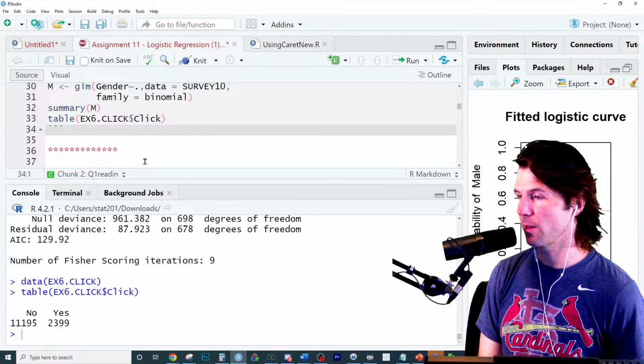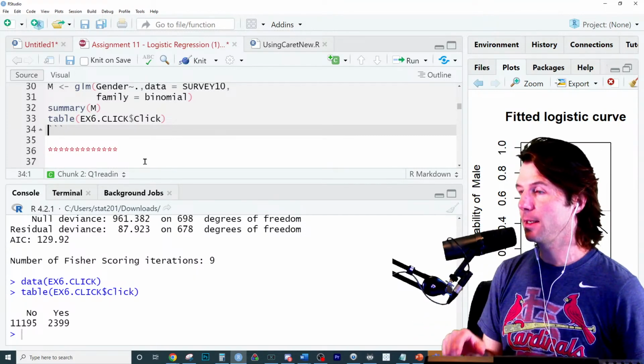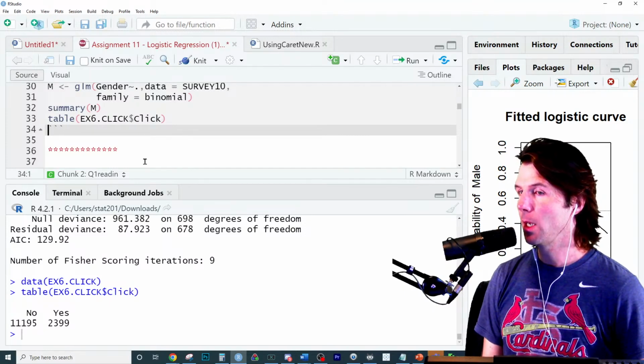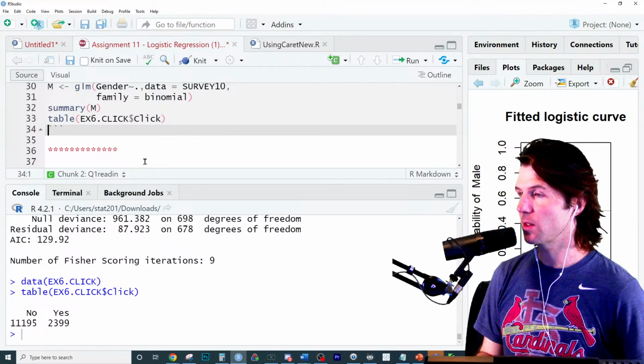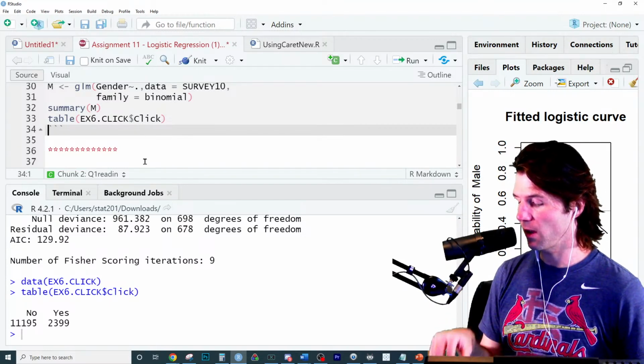What would we predict right here? Would we be predicting probabilities of yes click or no click? Yes, and why, Meath? That's exactly right. We'd be predicting somebody clicks yes because it's the last one. In logistic, the level of interest is last.